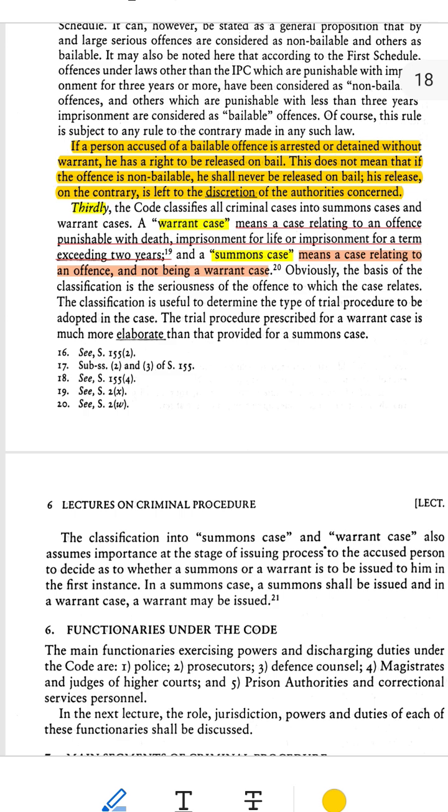He cannot demand bail as a right. The magistrate or court will look at the case and decide if Ravi should be released or not. If released, under what conditions, like strict monitoring or bond.